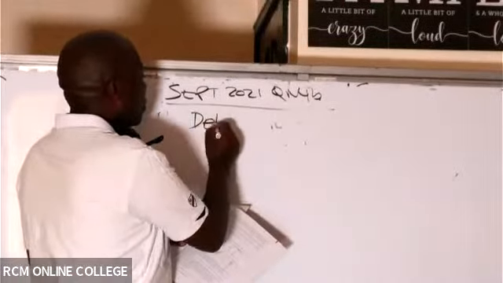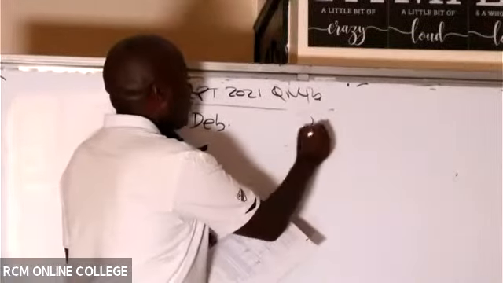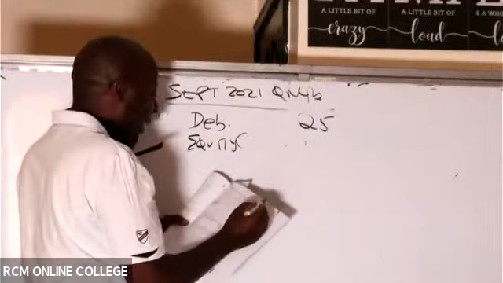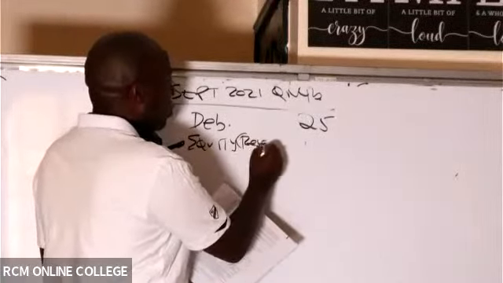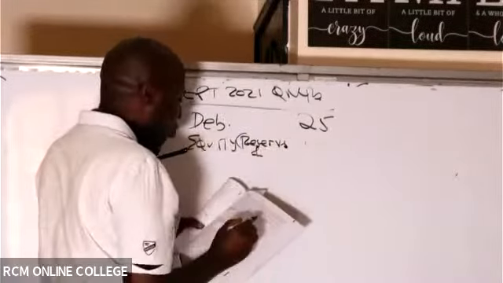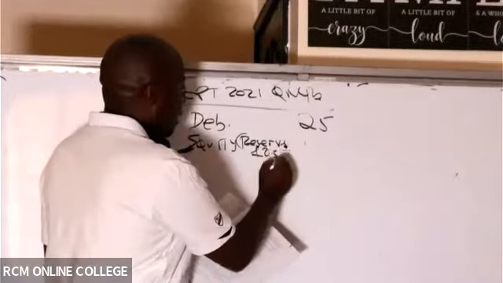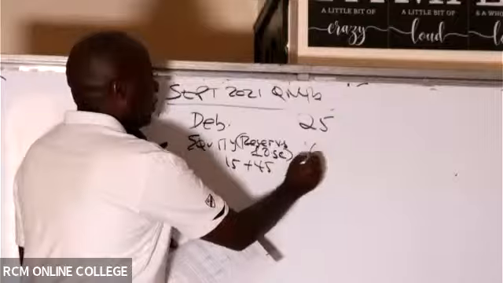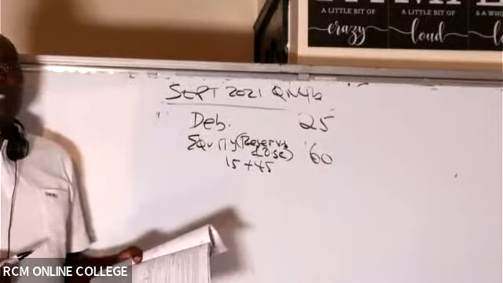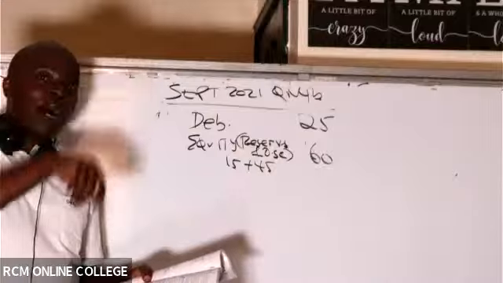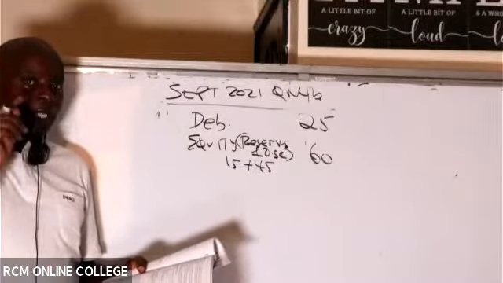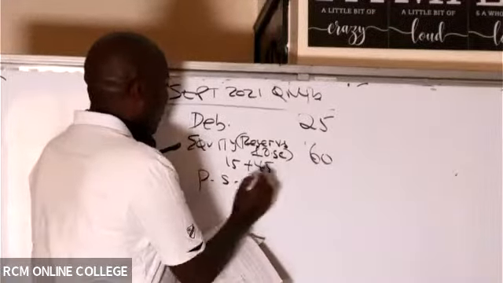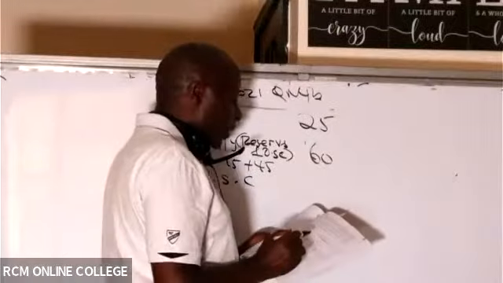So I have debentures, 25. We have equity. Of course, I will combine reserves, which belong to equity holders, so I'll take reserves plus ordinary share capital. I combine them, 15 plus 45, which gives me 60. If we had retained earnings, I would have also combined them to get equity, because reserves belong to equity holders. And then we have preference share capital, which in this case is 15.